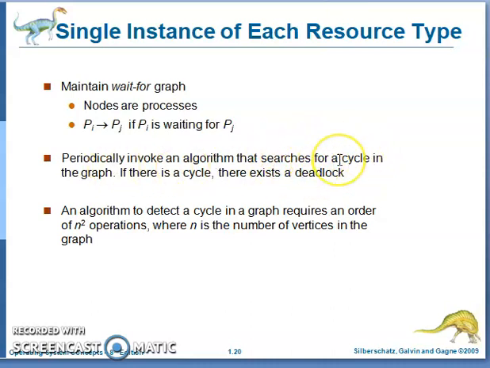You identify whether a cycle is in the graph or not. That is, periodically you verify. If there is a cycle, then there exists a deadlock. If there is no cycle, there is no deadlock. The time complexity for that is order of n square.